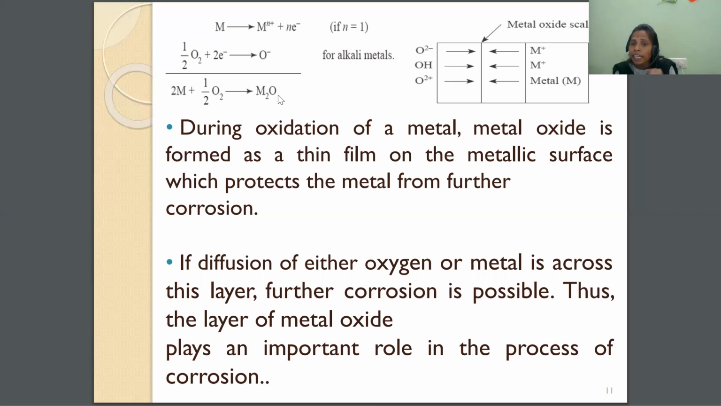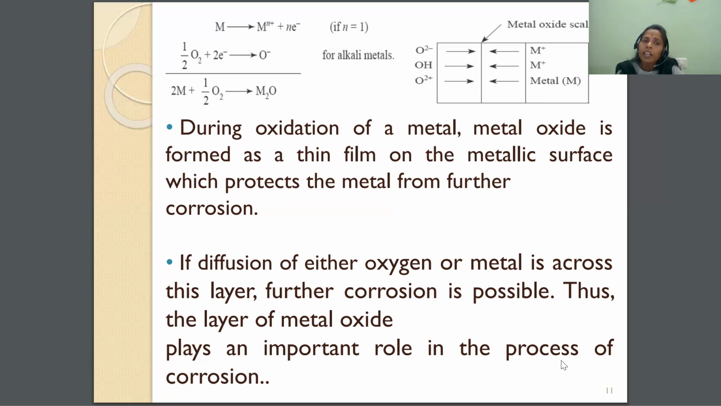That means when the metal is reacting with the oxygen, we are getting the metal oxide. During oxidation of a metal, metal oxide is formed as a thin film on the metallic surface. That layer is called the metal oxide layer, and it protects the metal from further corrosion. So that layer is acting as a protective layer here.